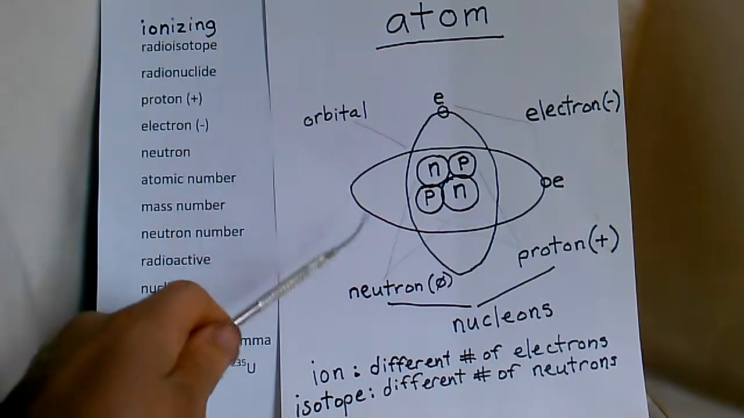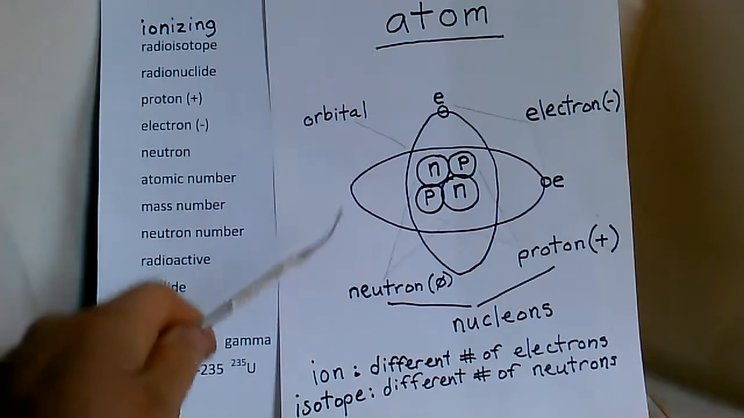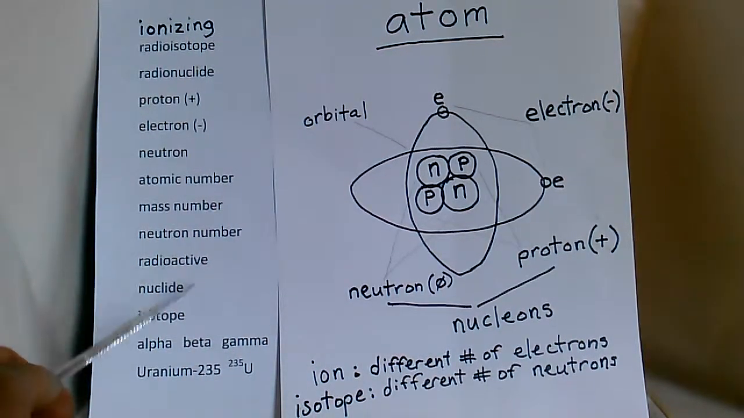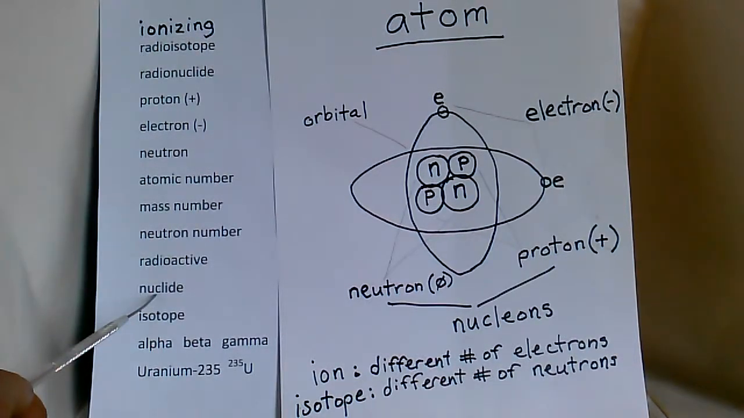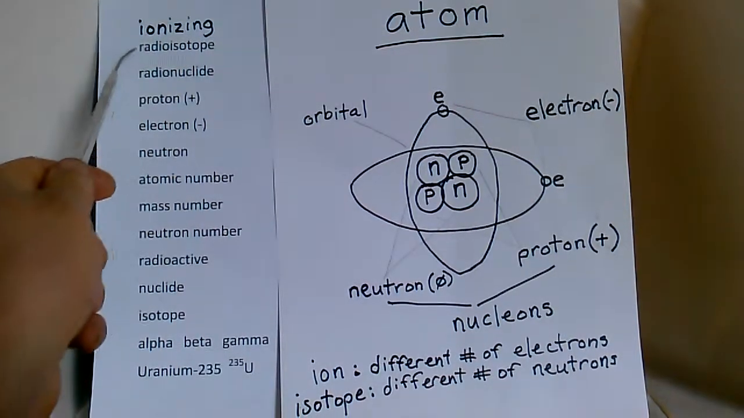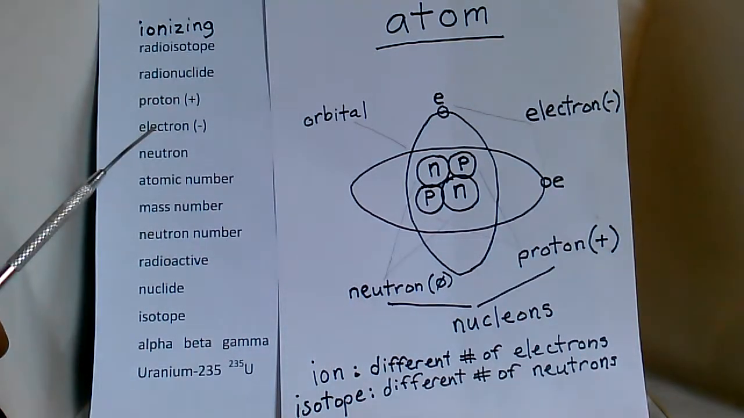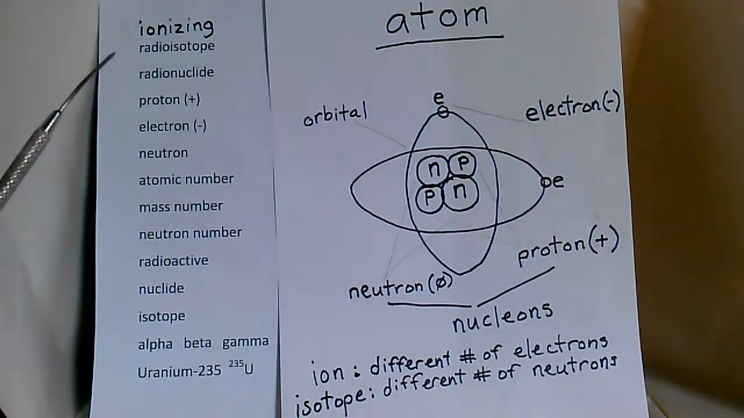So when an atom is radioactive, or an isotope is radioactive, they might call it a radioactive isotope. They might also call it a radioactive nuclide, or they put the words together and say radioisotope, radionuclide. Okay, and when an atom is radioactive, it might release at least three different kinds of radiation: alpha particle radiation, beta particle radiation, and gamma ray radiation.